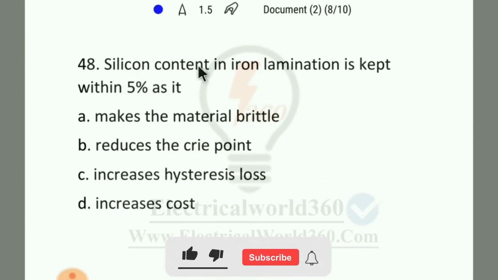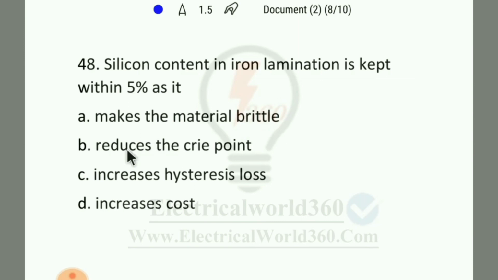Coming to the next question. Silicon content in iron lamination is kept within 5% as it makes the material brittle, reduces the permeability, increases hysteresis loss, or increases cost. So here the right answer will be option number A. Silicon content in iron lamination is kept within 5% as it makes the material brittle.